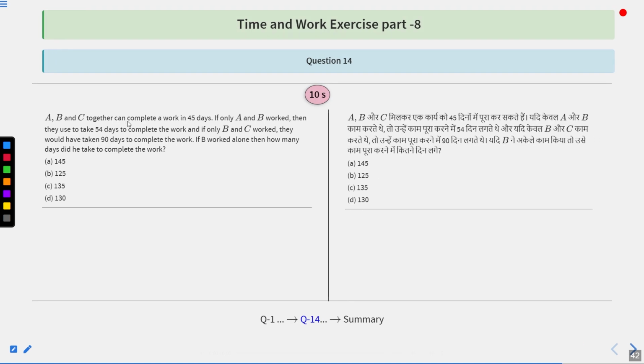A, B, and C together can complete a work in 45 days. If only A and B worked, then they used to take 54 days to complete the work. And if only B and C worked, they would have taken 90 days to complete the work. If B worked alone, then how many days did he take to complete the work? Options are 145, 125, 135, or 130.